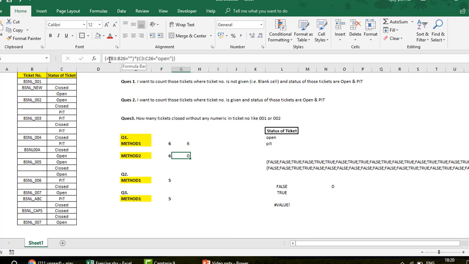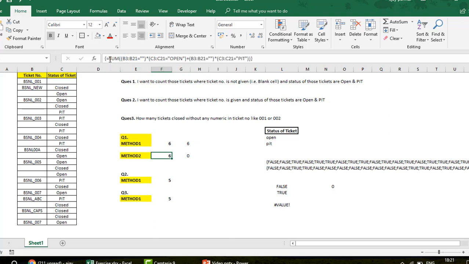So both the arrays will be multiplied, and then this is how you would come to know where you have both the criteria meeting. Okay, so if you go and press F9, you see that I got here 1 and I got here 1 and I got here 1. There were so many trues before, but they are all now 0. Why? Because now you have multiplied the two arrays. So wherever we have true, there you got 1. And true means what, by the way? True means that I got the blank here, and at the same time in the second table I got the open, right? Now we have got here 1 1 1. Okay, so what is now the next thing we would like to do here? The next thing which we would like to do here is that we would like to go and sum this.